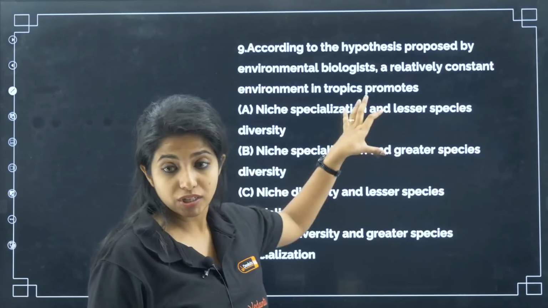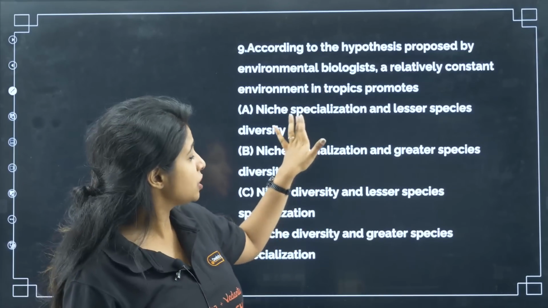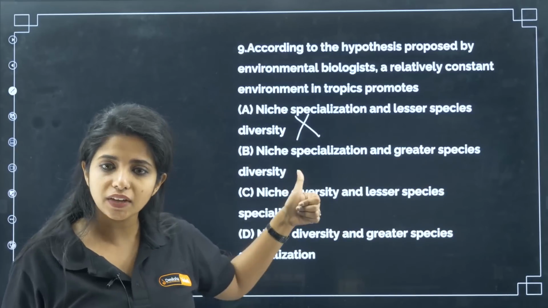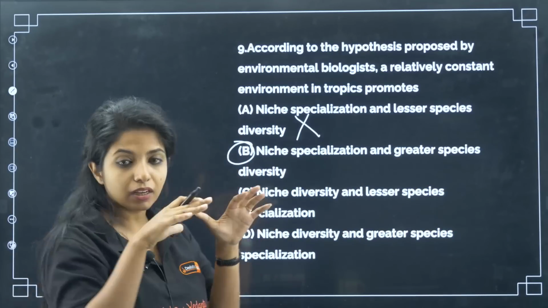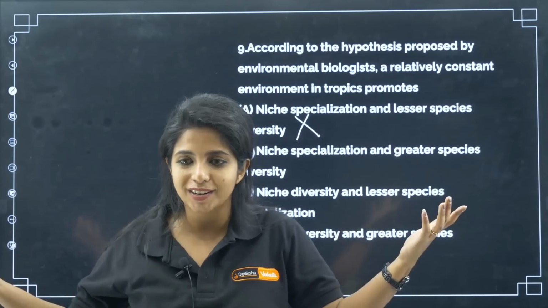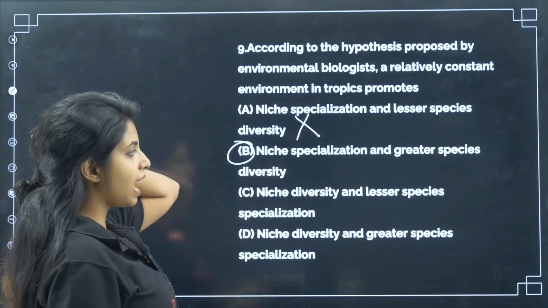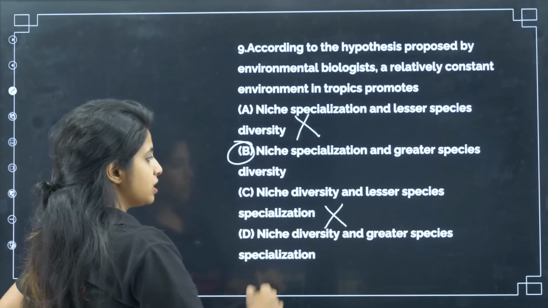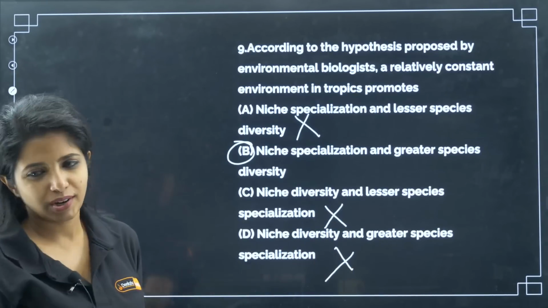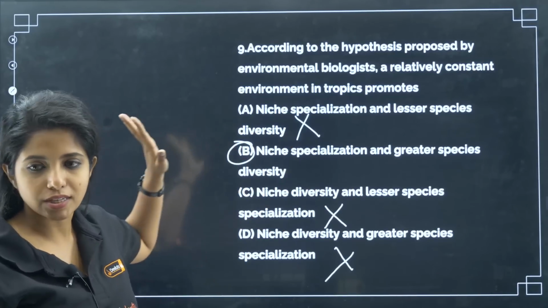Okay, niche specialization, yes, they have that, they are specializing in the niche, but lesser species diversity is a wrong thing. Niche specialization and greater species diversity, obviously, yes. You are giving a constant environment, and all the organisms would be flourishing out there, so there will be more species diversity. Now, niche diversity and lesser species specialization, wrong. Niche diversity and greater species specialization, wrong. Niche specialization and greater species diversity, this becomes your answer.